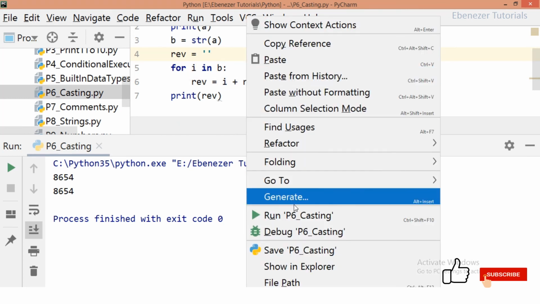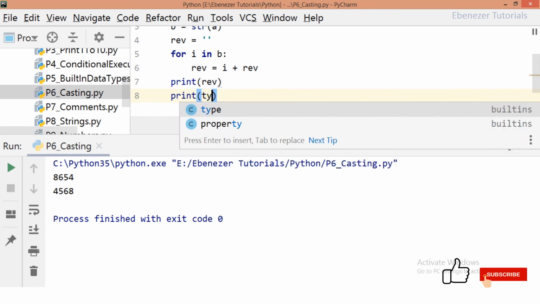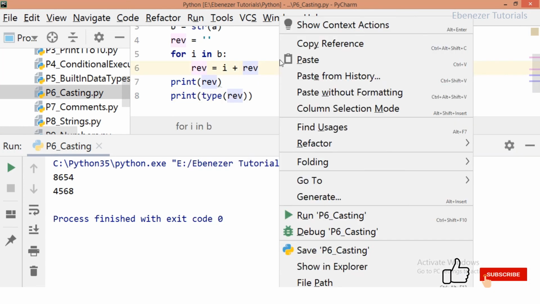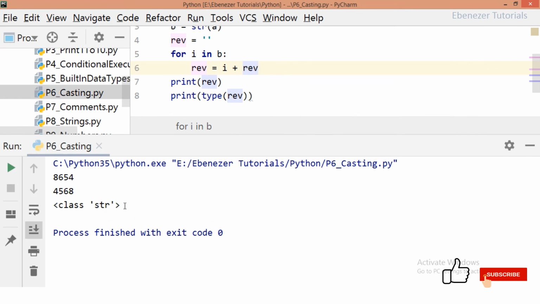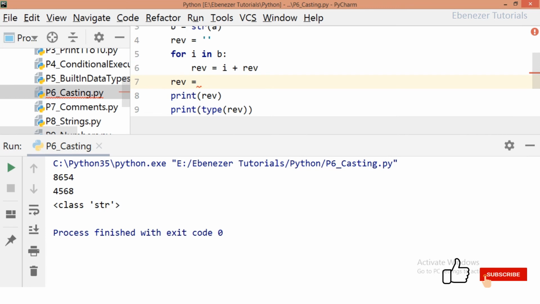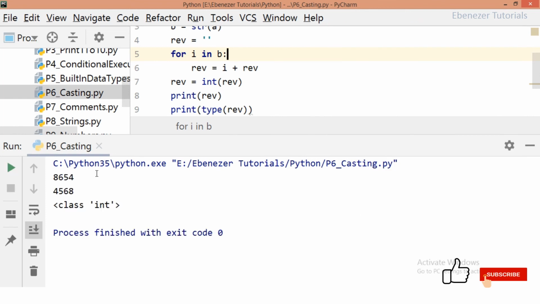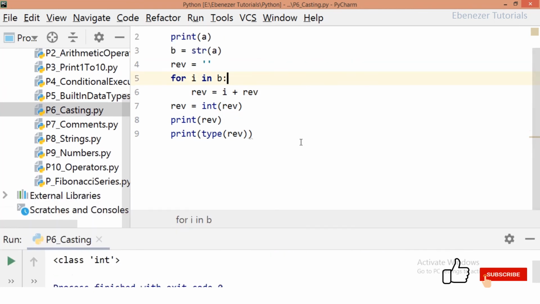Now when we try to print this, we will get the reversed number, but if you try to print the type, what we get is a string, so we can't perform any operation on it. So first we will convert it into an integer, and now you can use it. So what we have got is a reversed number. This is a very easy logic that we can apply to reverse a number.